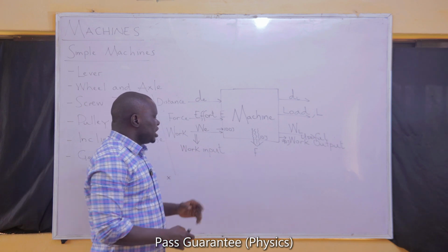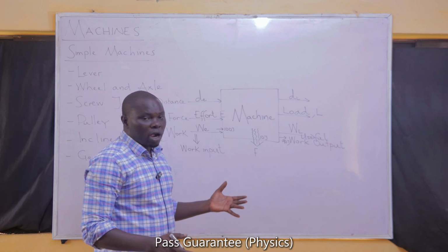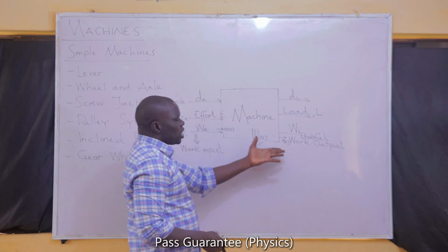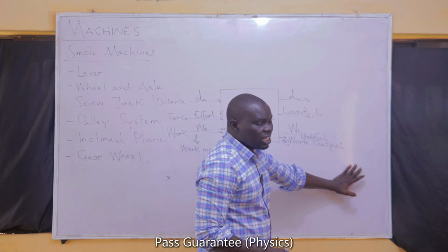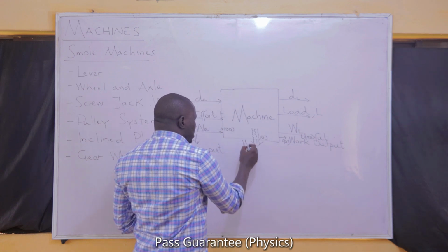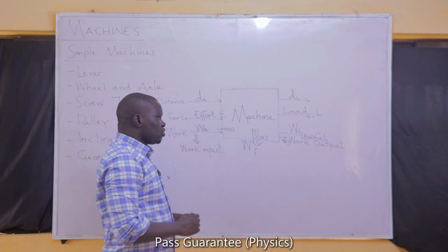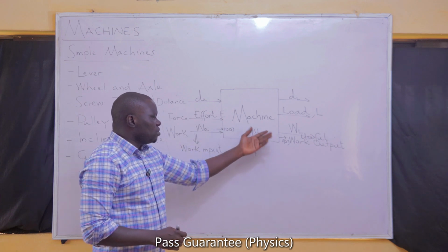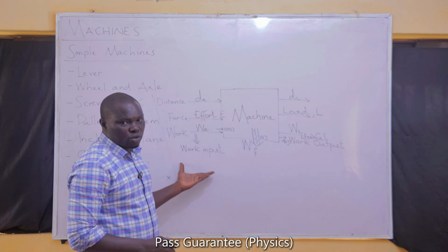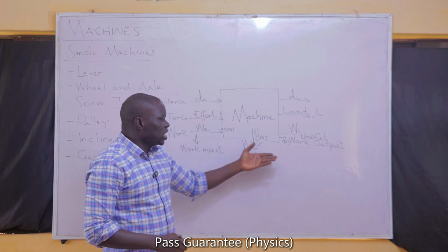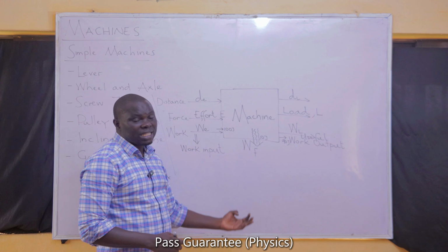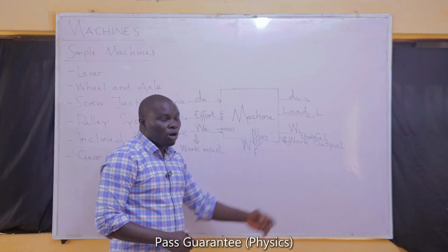So generally, there are three different types of work in the machine: the work that you are giving to the machine, the useful work that you are getting out of the machine, and the work done against friction. Let me just put that: the work done against friction, because it is friction within the machine that will not make the work output equal to the work input. You are giving 100, normally we should get 100. But because friction is wasting 10 out of that, then only 90 is being obtained.